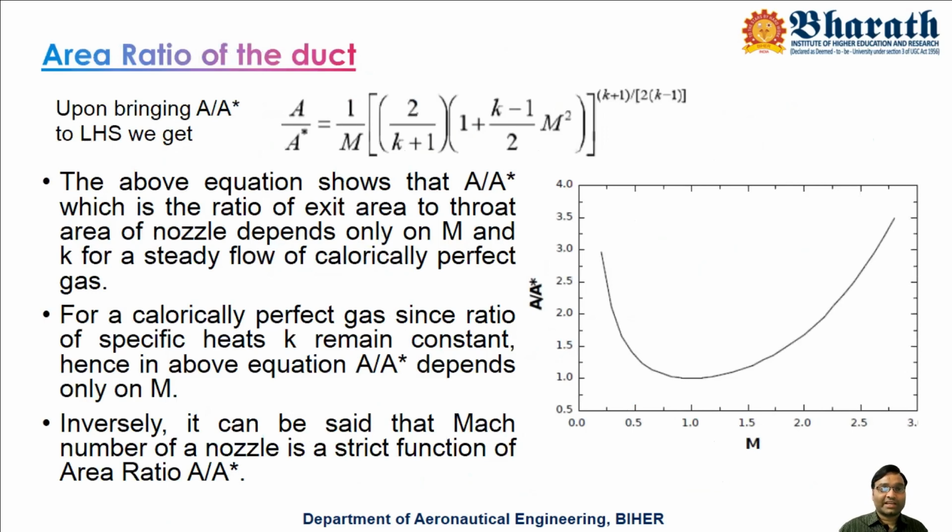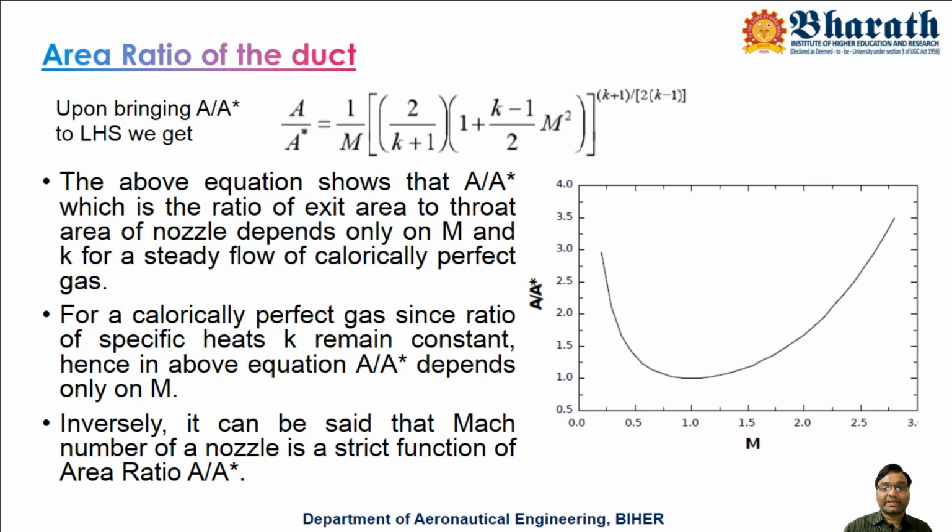We get a new value: A by A star equals 1 by M into (2 by K plus 1 into (1 plus (K minus 1) by 2 into M square)) to the whole power of (K plus 1) by 2 into (K minus 1). So it is the next important equation.